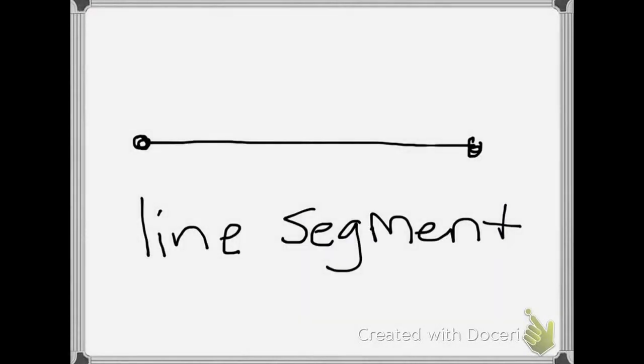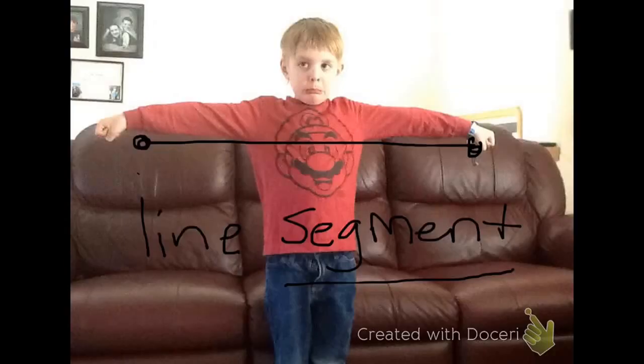Our next vocabulary is line segment. If you look at the word segment, that just means piece. A line segment is a line that starts at one point and ends at another point. It's just a piece of a line, because we know a line goes on forever and ever. Here we just have a piece. Our Simon Says action would be to hold our arms out straight, but then make a point with our fists. So here is Jack making a point with each fist, and he's showing you the Simon Says action for line segment. It's just a piece of a line.